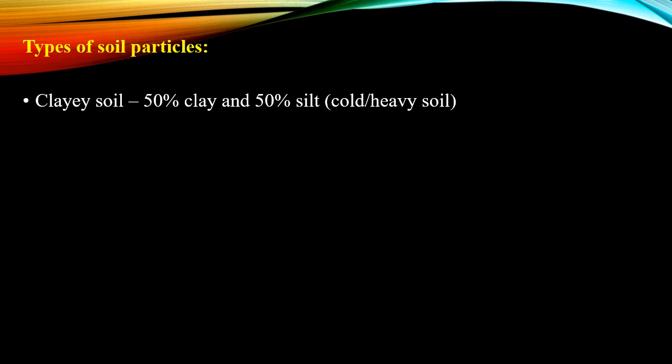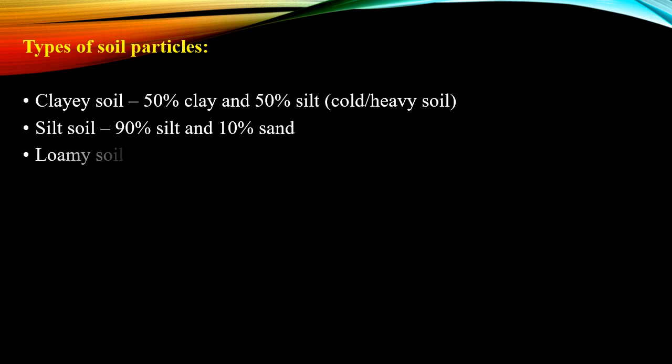Types of soil particles. Based on the relative proportions of soil particles, soil is classified into 4 types. They are clayey soil, which consists of 50% clay and 50% silt. Silt soil consists of 90% silt and 10% sand, which is said to be a good soil.